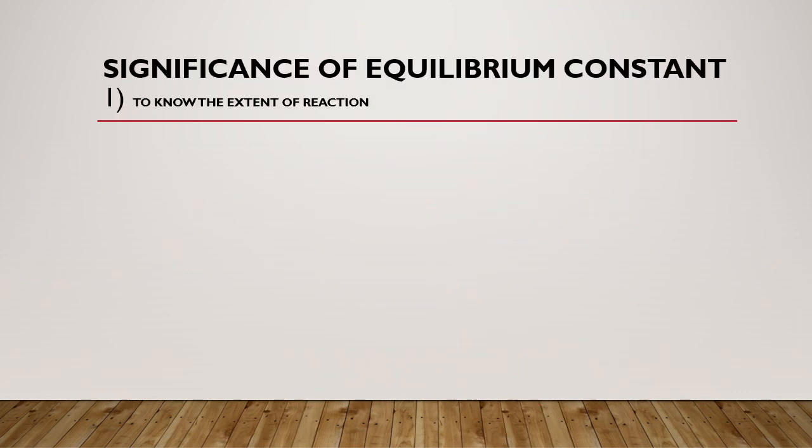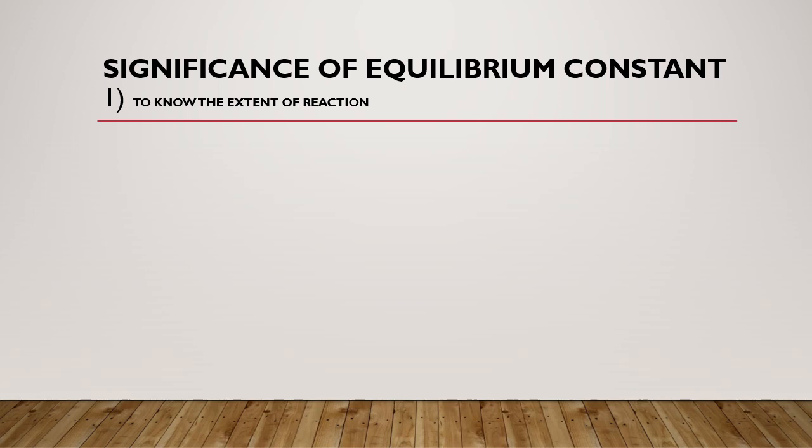Okay, now let us see what is the significance of this equilibrium constant, or why it is used. Actually, the equilibrium constant is used to determine the extent of the reaction. The equilibrium constant is a ratio of the concentration of the products divided by the concentration of the reactants.